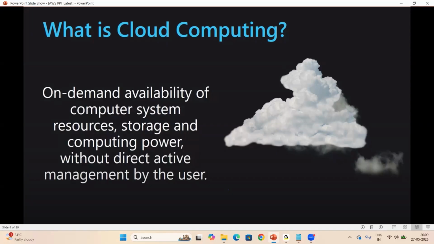Ram, can I ask you a question? Yes, go ahead, please. Does the cloud not have any physical servers? Yeah, Amazon is maintaining the physical servers, Google is maintaining the physical servers, Azure is maintaining the physical servers. As a cloud engineer, as a DevOps engineer, we are connecting virtually. We are not connecting physically.